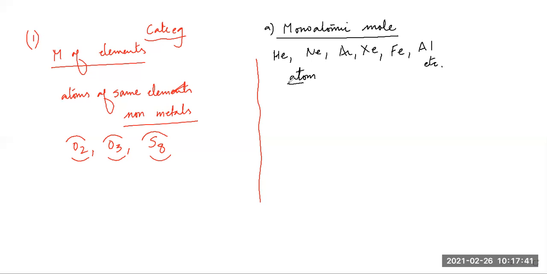So by this definition, we can also say that an atom is also a molecule, where it's a monoatomic molecule. So a molecule is an atom when only one atom is there. Okay. But then we have diatomic molecules.